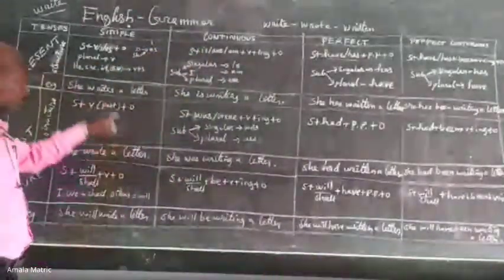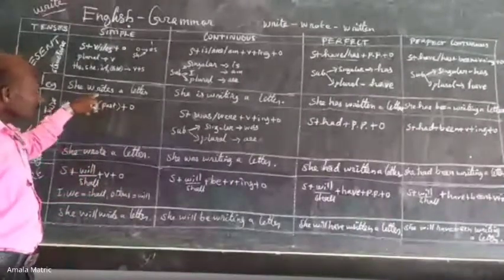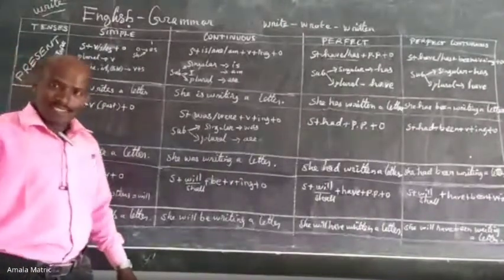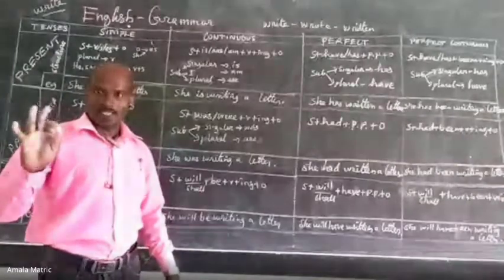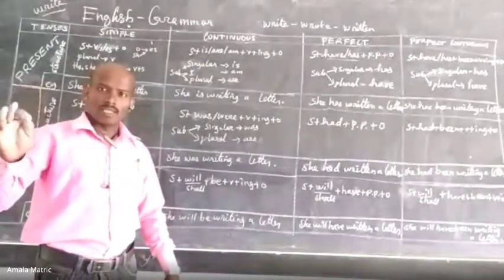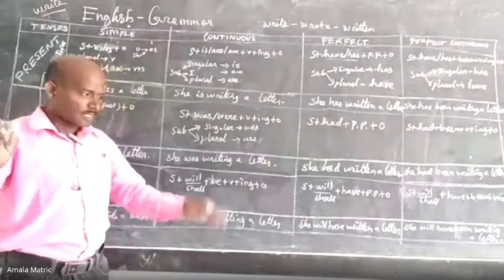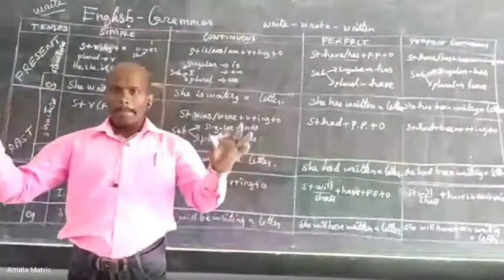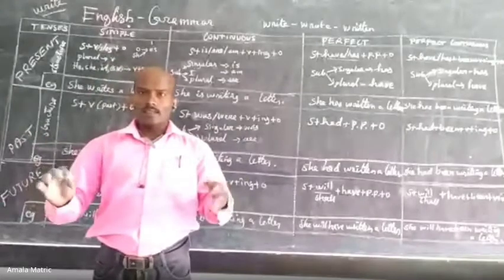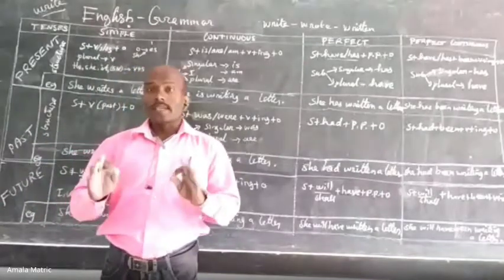Now, she writes. She doesn't even start. She writes. That may be started or may not be started. She has a pen and a pencil. She writes.